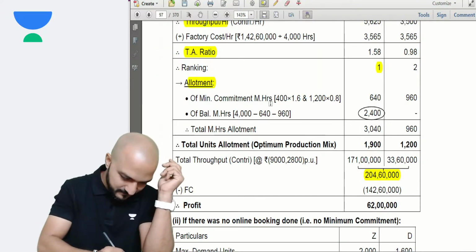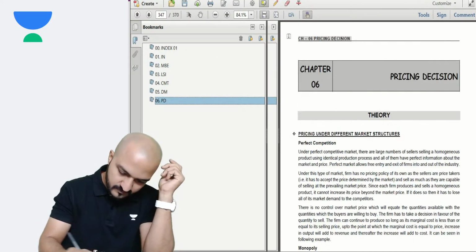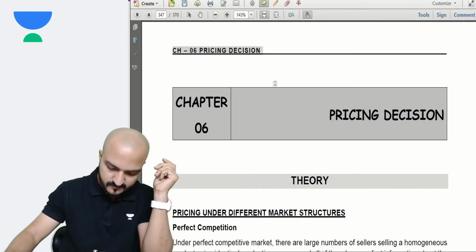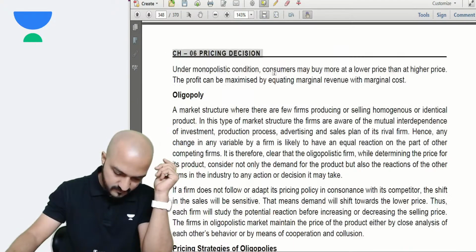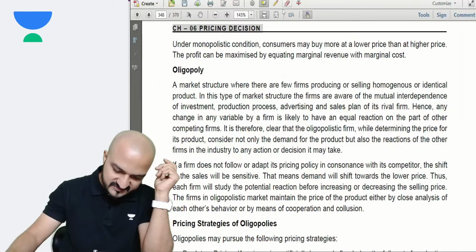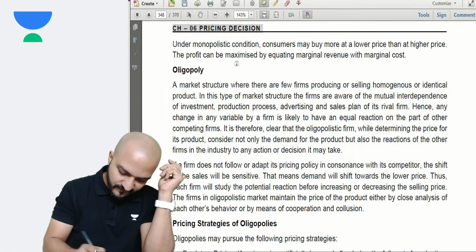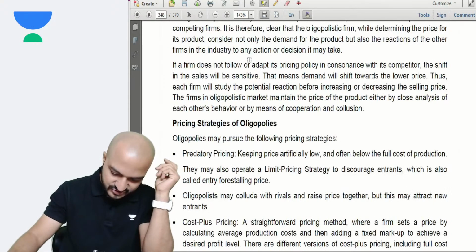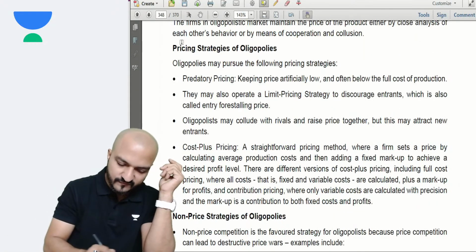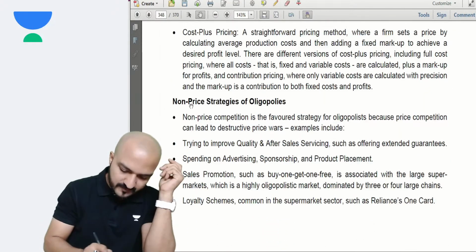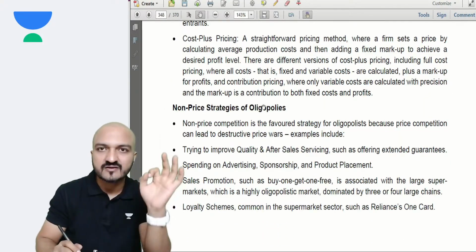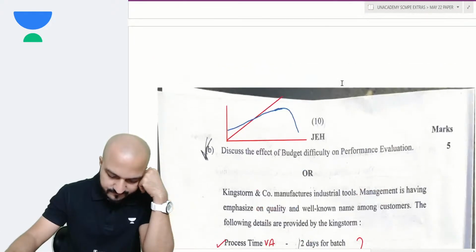Yes, from my book, page 6.2. What is oligopoly? You will find that here. And pricing strategies under oligopoly, you find that here. And the non-price strategies of oligopoly. Direct copy paste from our book. That gives you another 5 marks for that. So that covers my question number 4.